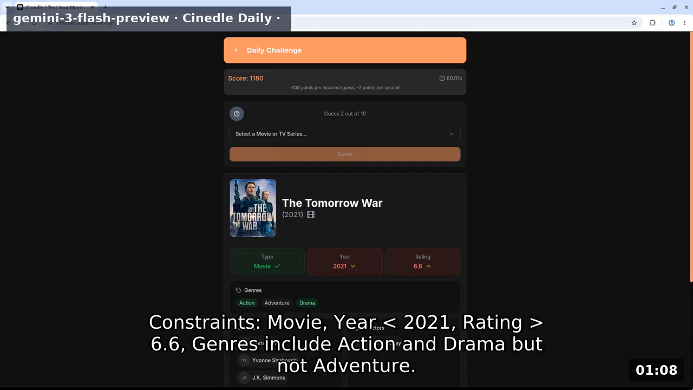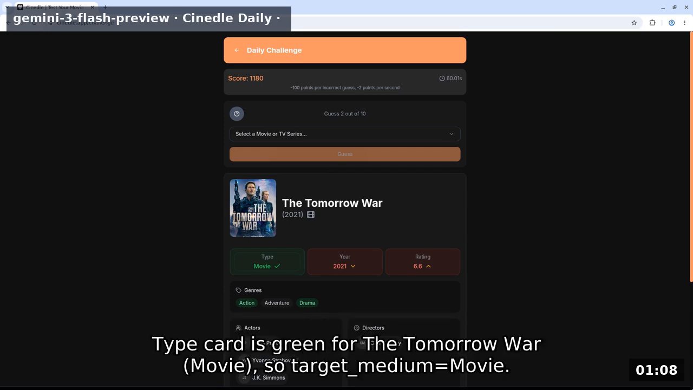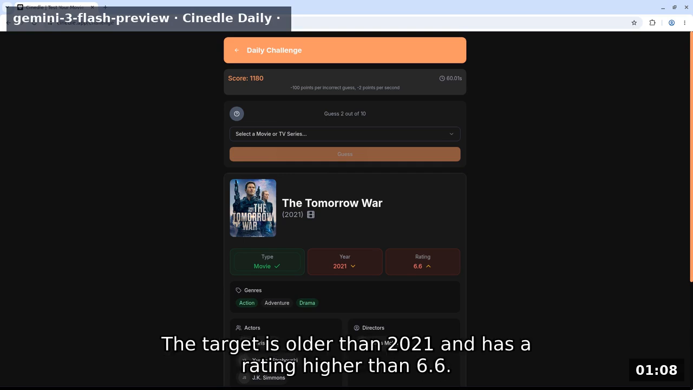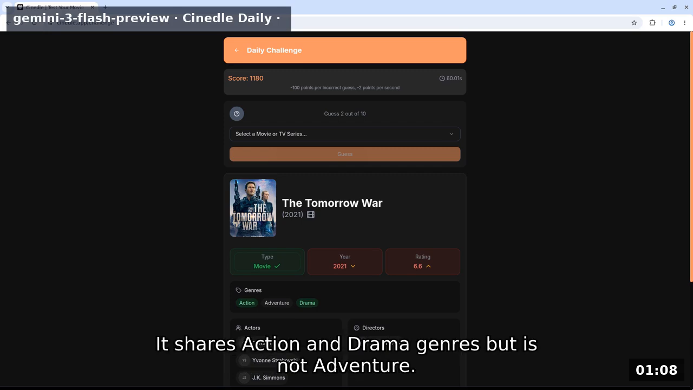Constraints: movie, year 2021, rating 6.6. Genres include action and drama but not adventure. Type card is green for The Tomorrow War movie, so target medium equals movie. The target is older than 2021 and has a rating higher than 6.6. It shares action and drama genres but is not adventure.